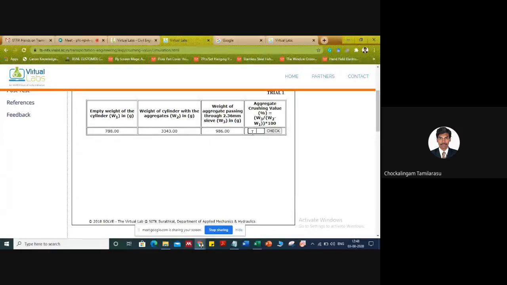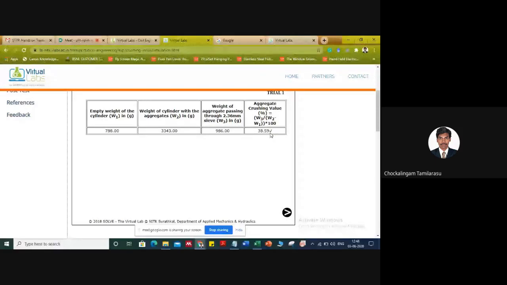That is nothing but 986 divided by 3343 minus 788. Okay. Just a minute. Yeah. So multiplied by 100, the answer is around 38.59. So we can check it. Yeah, it's correct. So it will give the green arrow.